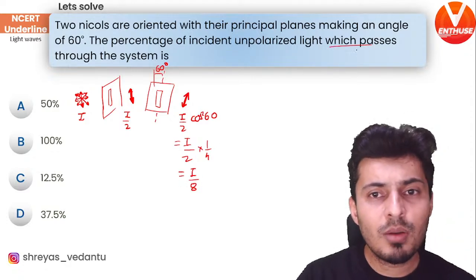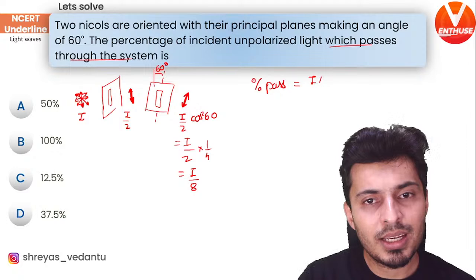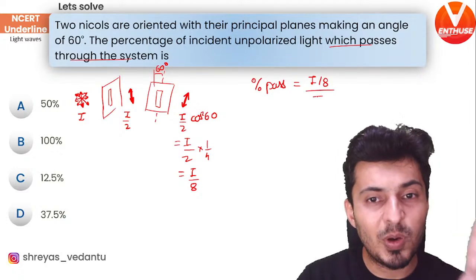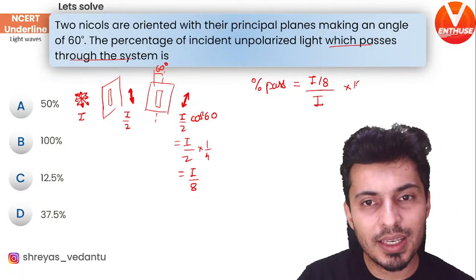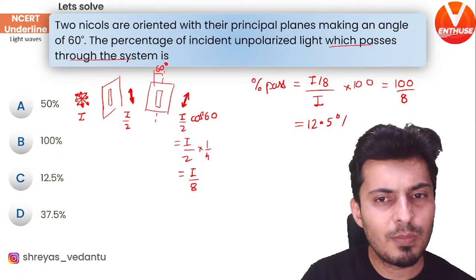According to the question, what is the percentage which passes through the system? It is how much passes upon how much was incident, the whole thing into 100, which is basically 100 by 8. 100 by 8 is obviously 12.5%.